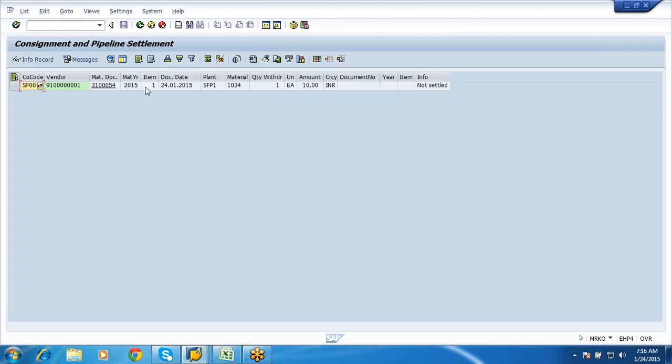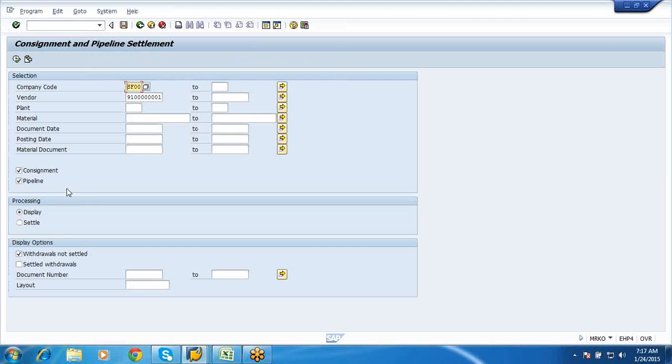See here, this is the one which has not been settled. SFP1, 1034 is the material. So this has not been settled. Now let us go and settle this. That is, we will post an invoice. An invoice will get generated automatically. Now I'll select this radio button as settle and proceed further.